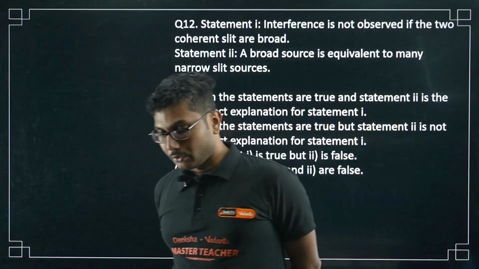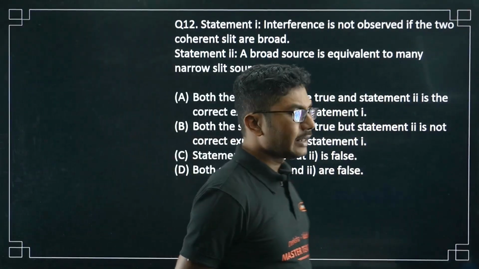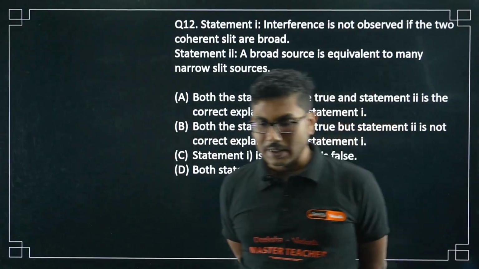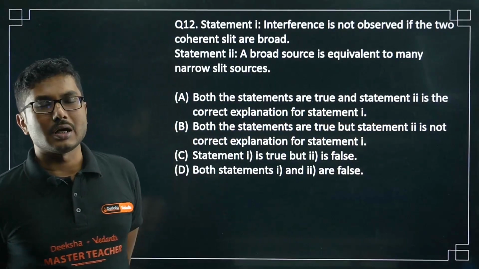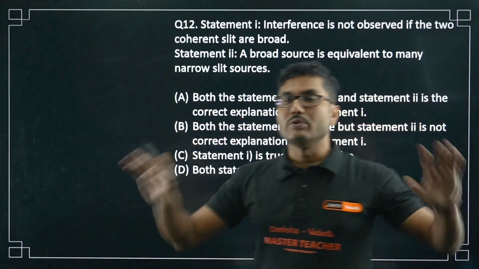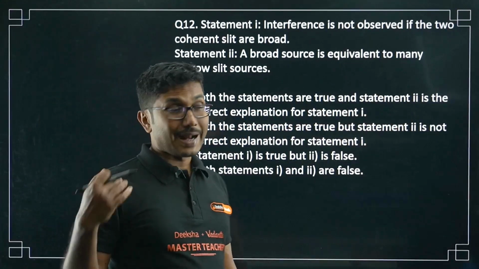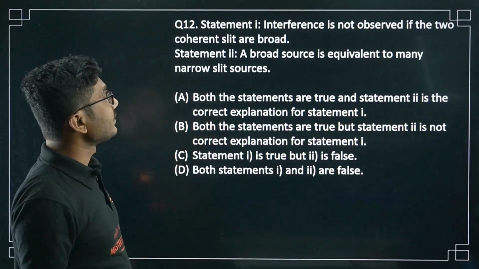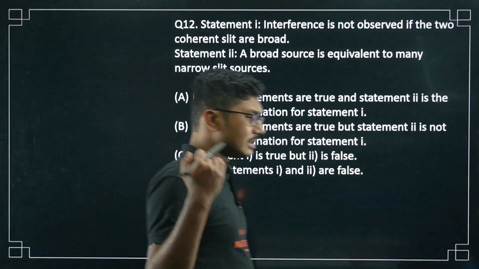If it is too big, then multiple waves can escape through that area, and you can consider them to be multiple slits, and multiple interference will occur, one on top of another. So basically you will see an equally illuminated plate, you will not see the proper interference pattern. So to observe interference, it is necessary that the slits are narrow.